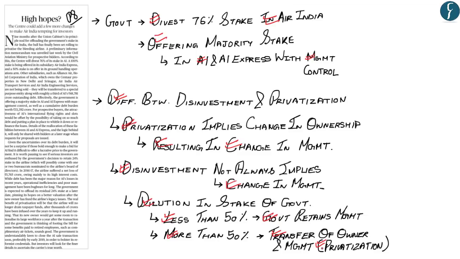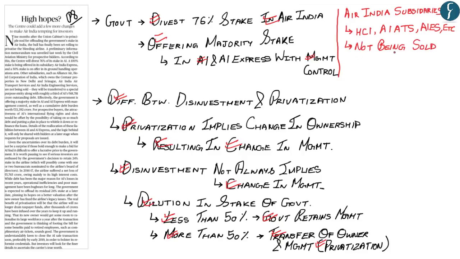Therefore, the scope of disinvestment is wider than the scope of privatization. Now, apart from this, some of the subsidiaries of Air India, such as Hotel Corporation of India, Air India Air Transport Services, Air India Engineering Services, among others, are not being sold. Instead, they're being transferred to a special purpose entity.